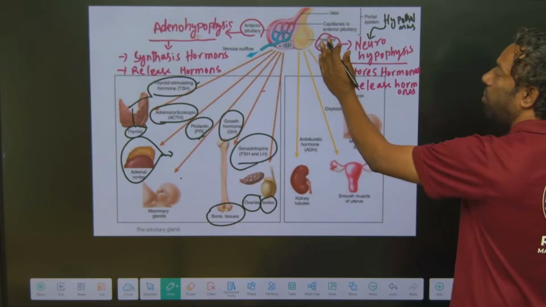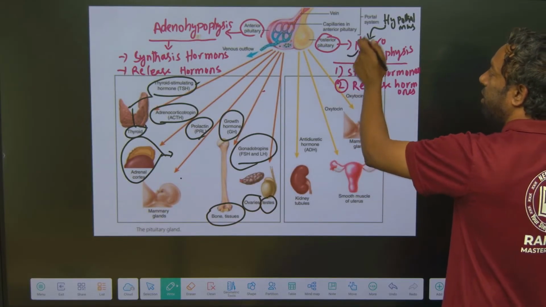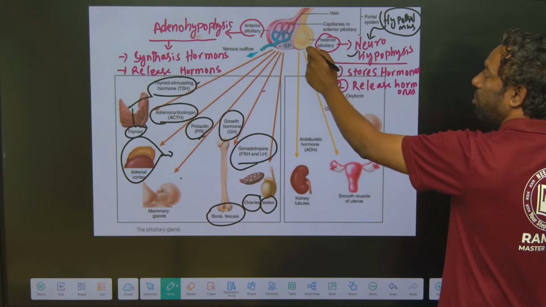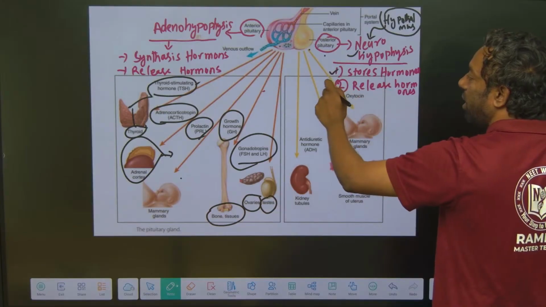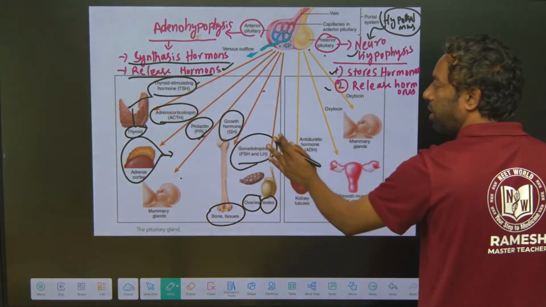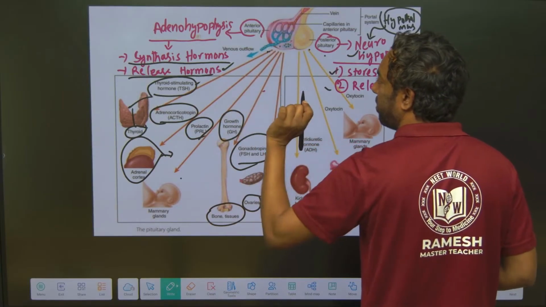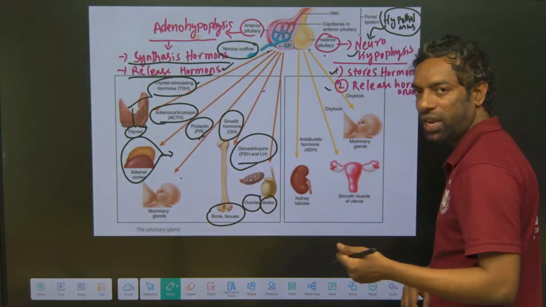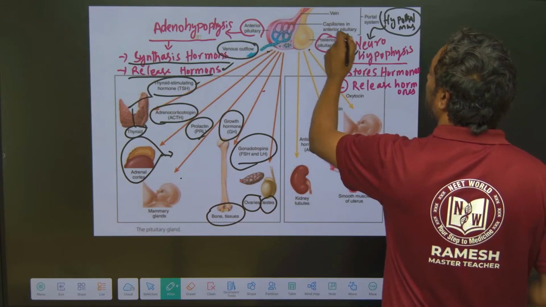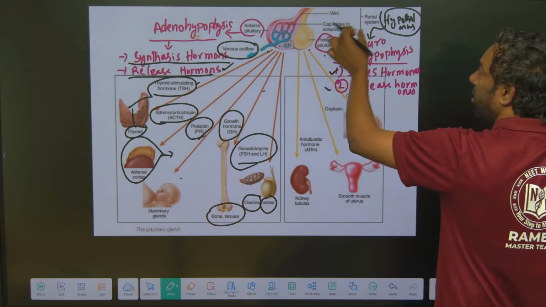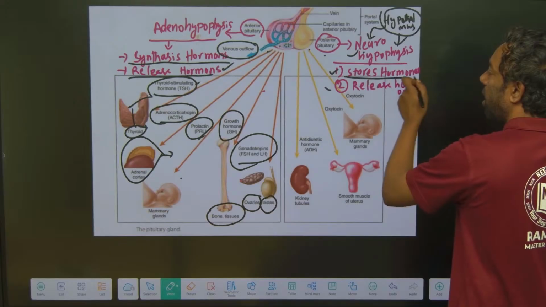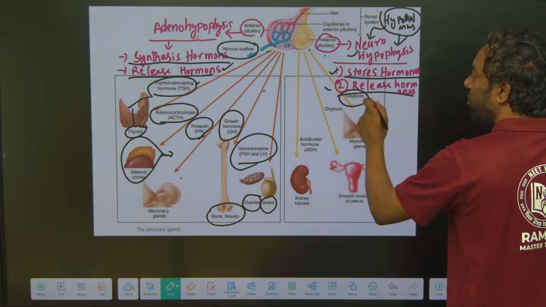Coming to the posterior pituitary, the neurohypophysis: releasing hormones from the hypothalamus enter the posterior pituitary through neurons, where they are stored and released. The anterior pituitary itself synthesizes and releases hormones. Blood vessels carry the hormones, and the posterior pituitary takes hormones from the hypothalamus through neurohypophysis neurons, stores and releases them, such as oxytocin.